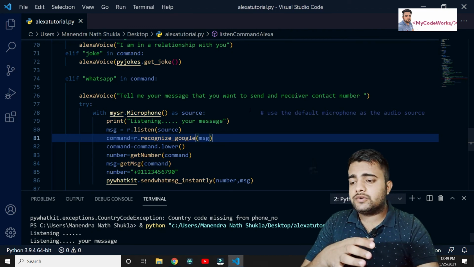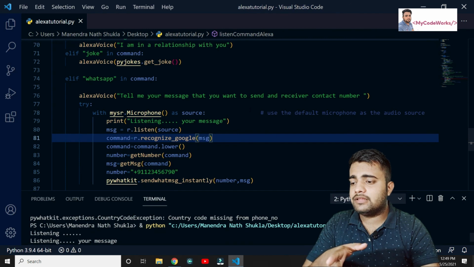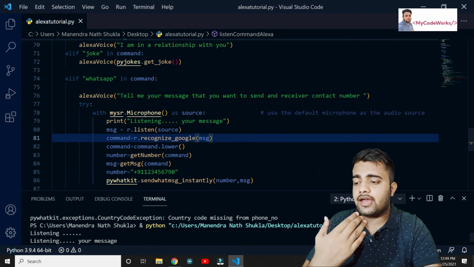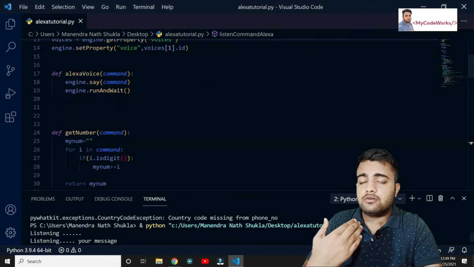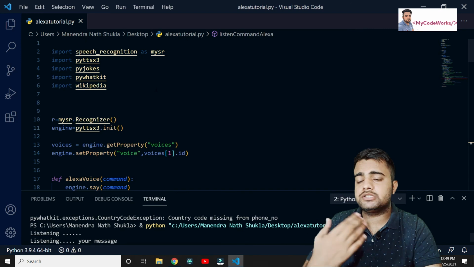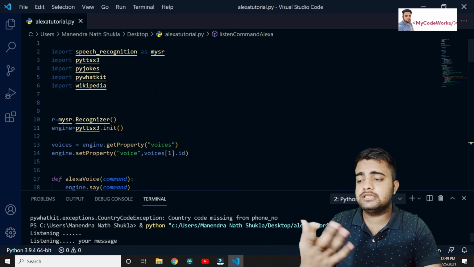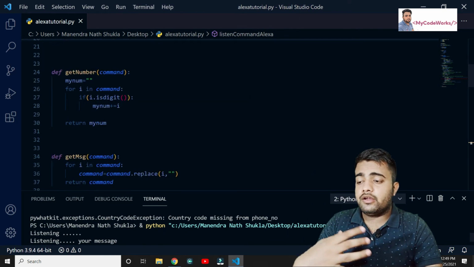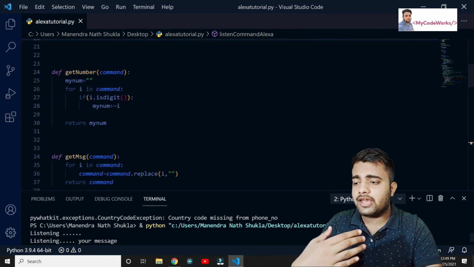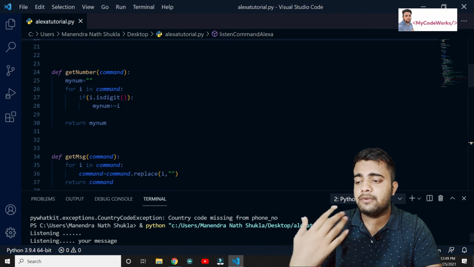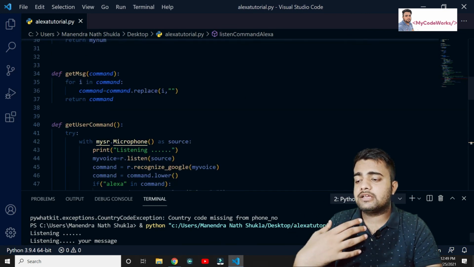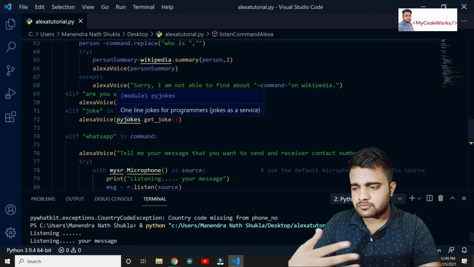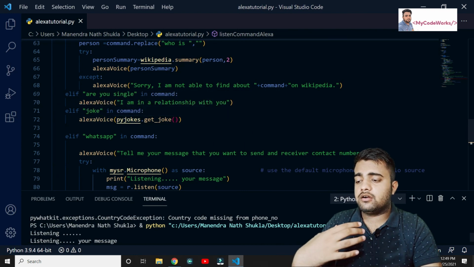As you can see here, we have built everything from scratch. We imported the libraries, initialized the things, and created the functions to take the input, convert text to speech, and convert speech to text. And now our Alexa is able to communicate with us. We can add n number of operations here, it depends on you. So these are the basic things that you can say to Alexa. I have shown it to you in a very clear and crisp manner.